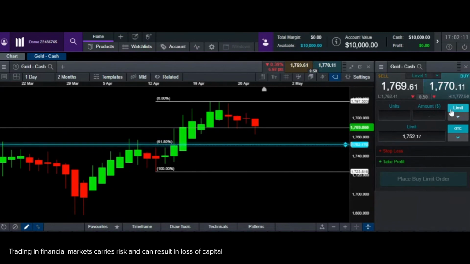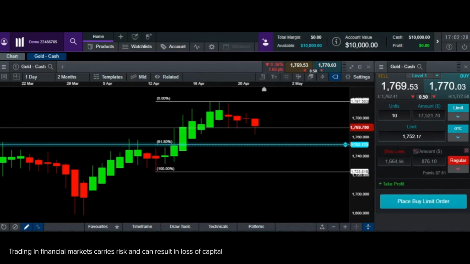So this is my limit order ticket. Let's say I buy about 10 ounces, for example, which is $17,000. But now my account value is only $10,000. I'm taking more than what I have. So hence a stop loss is always wise to keep. And in fact, any trade that you take or any investment that you make, always have an exit plan because not everything is always going to go as per plan. There could be cases where it can just go against us and we need to have an exit plan. Now I'll show you how to keep an exit plan on Fibonacci.